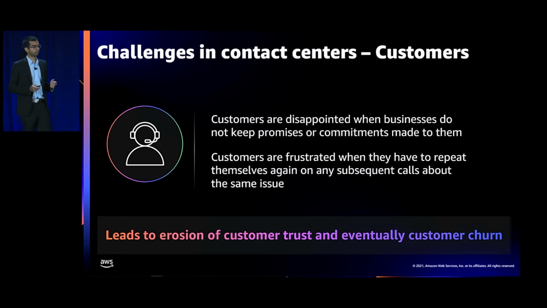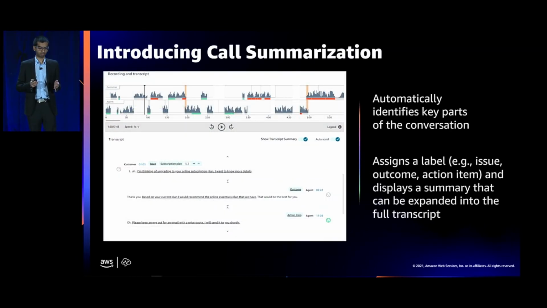All of these challenges got us thinking that there has to be a better way to address pain points for agents, for supervisors, and for businesses overall. And with that in mind, we went about designing a new capability that we've launched this re:Invent called call summarization. Now, as a part of call summarization, Contact Lens uses machine learning to automatically identify key parts of the customer conversation. Once it has completed this identification, it assigns a label for each key component of the conversation.